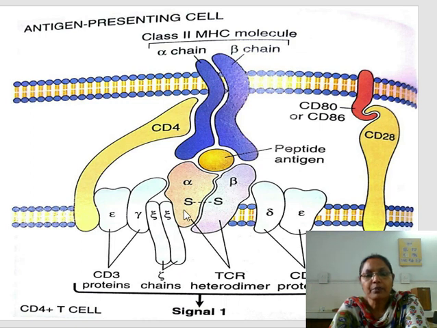After the binding of this receptor molecule with the peptide antigen and MHC class 2 antigen, it will produce signal one, and after this there is binding of the CD28 molecule with CD80 and 86 present on the APC. If there is deficient CD28, then there is a decrease in signal 2, and there will be no further interaction or reaction. So this second signal is very necessary for the development of further reaction.